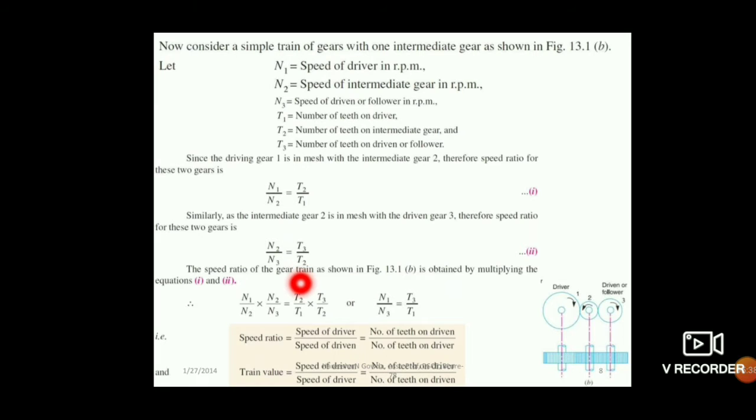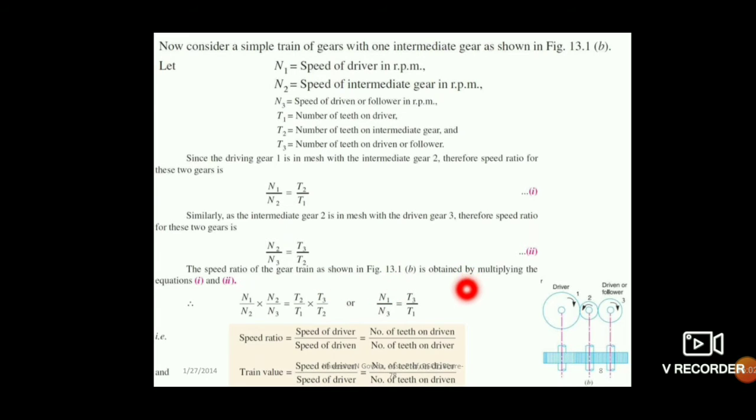So if you want to find out the train value or the speed ratio of the whole combination, you have to multiply everything. So N1 by N2 into N2 by N3 equals T2 by T1 into T3 by T2. N2 and N2 are the same, you can cancel. So finally you will get N1 by N3 equal to T3 by T1.